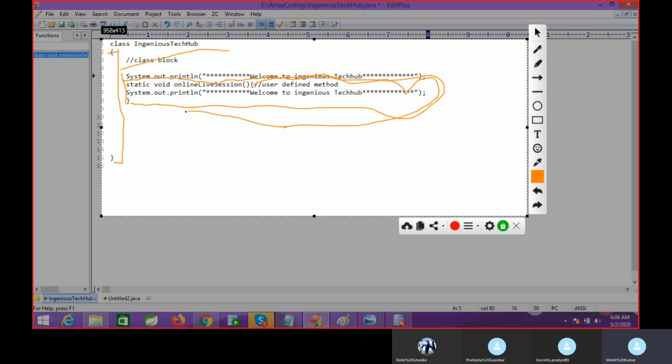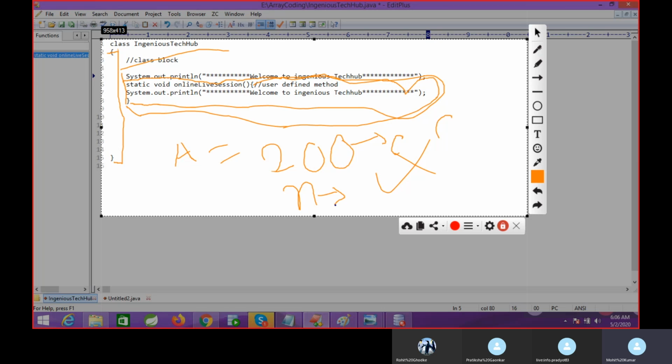Why can we not write the logic at the class level? We have the answer. I have shown you: one application might have 200 functionalities. Can we create 200 classes? Is it possible? No, it is not possible. In one class we can write n number of logic, there is no restriction.